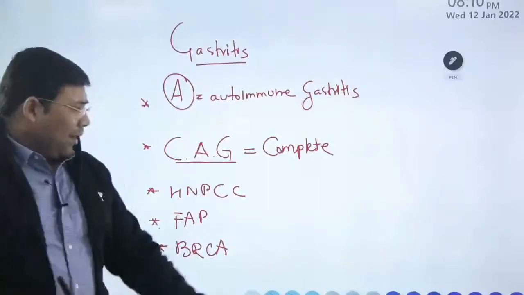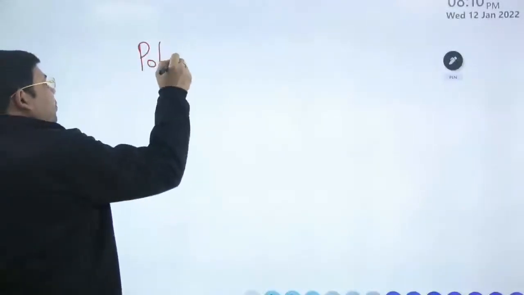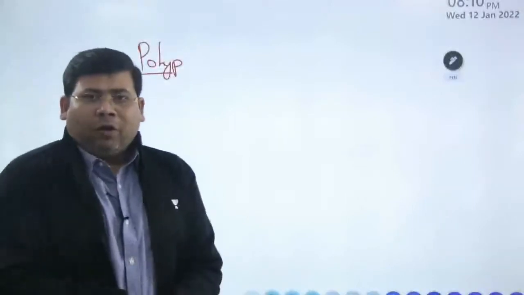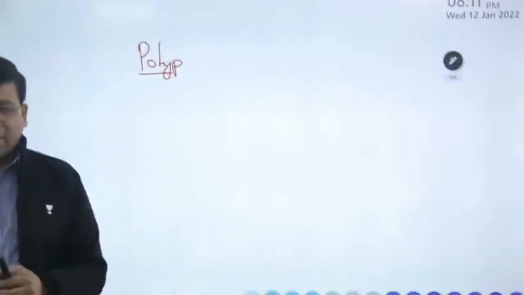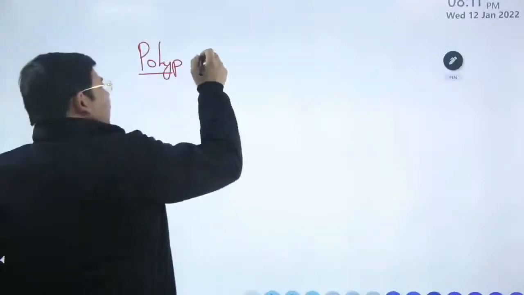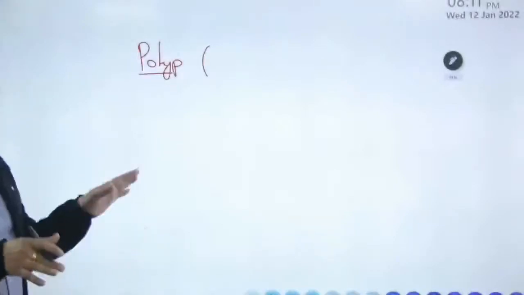One more risk factor is the polyps. Now, what type of polyp? What polyp is responsible for this? Do you know that there are two categories of polyps? When we talk about gastric polyps, we can have neoplastic and non-neoplastic. What category of polyps is responsible here, students?